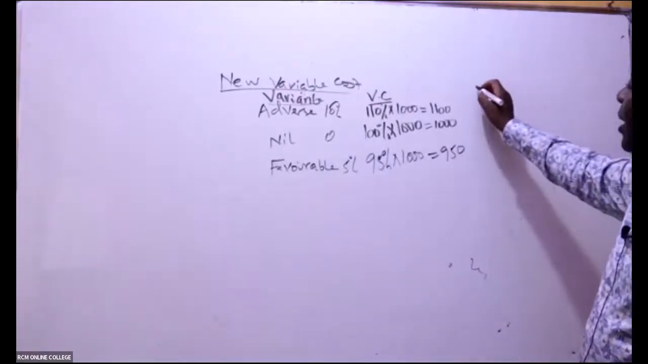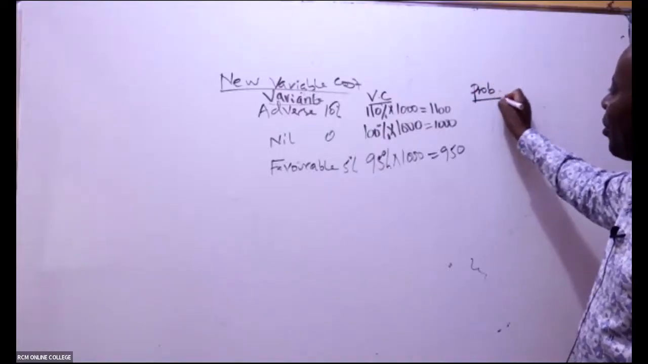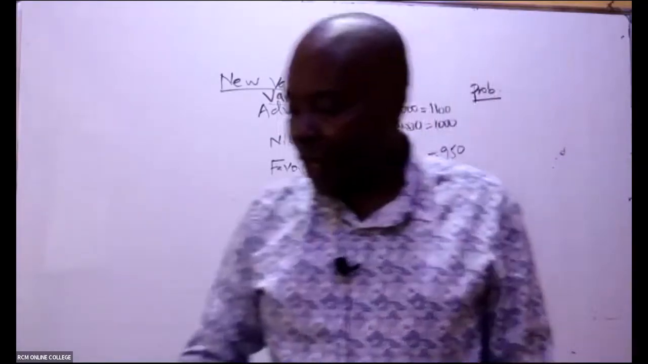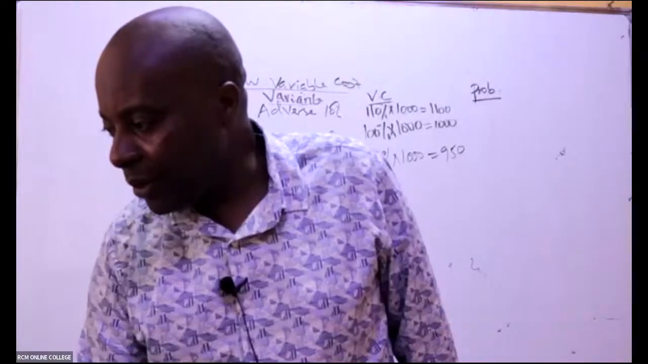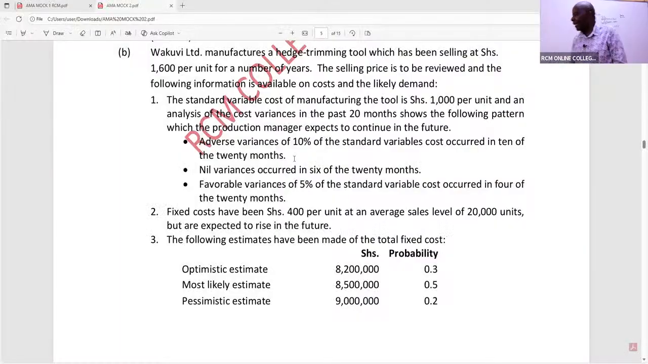950. And then they gave us information on frequencies, probabilities. They told us that adverse has been encountered how many times before? Adverse, 10 of the 20 months, 10 over 20, which is the same as 0.5. How about these nil variances? 6 of 20, which is 0.3. And then lastly, favorable variances, 4 over 20, which will be 0.2, giving us 1.